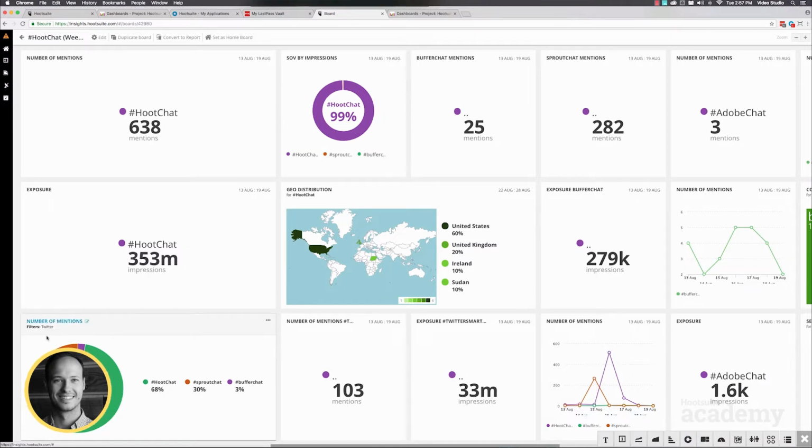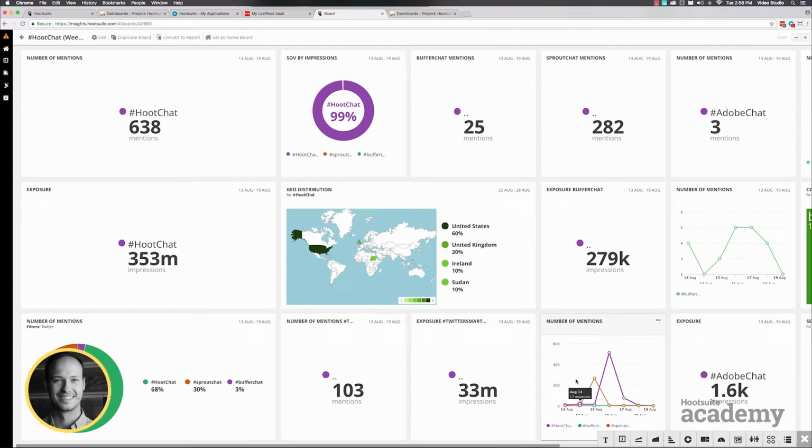Donut charts, that's this one over here. That's what we got set up here. Different bar charts, stacked area chart. I have a line chart. So here you can see the number of mentions. This is number of mentions for HootChat and the other chats that we're tracking.